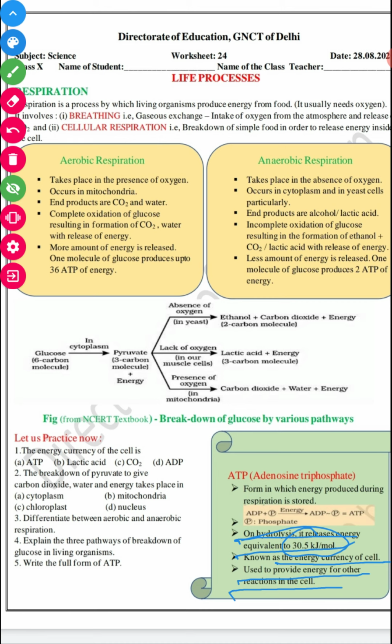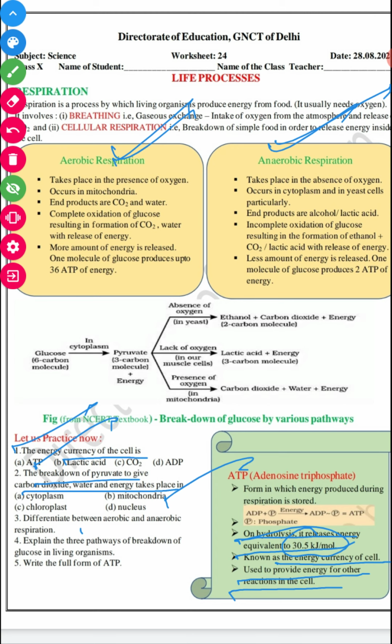We have this practice exercise also. The energy currency of the cell is nothing but ATP. The breakdown of pyruvate to give carbon dioxide, water and energy takes place in the mitochondria. Differentiate between aerobic and anaerobic. You can write from here.